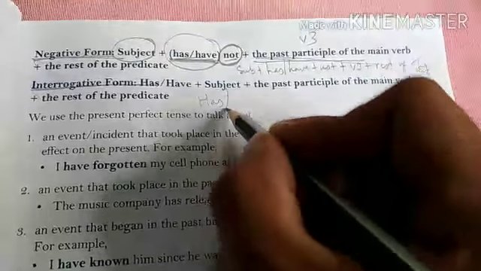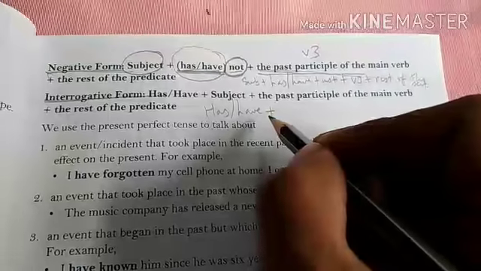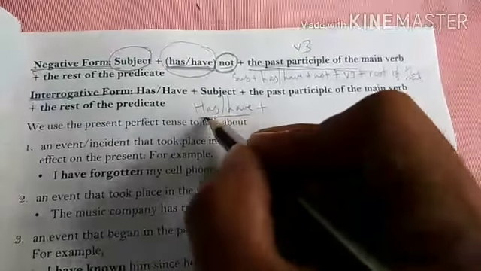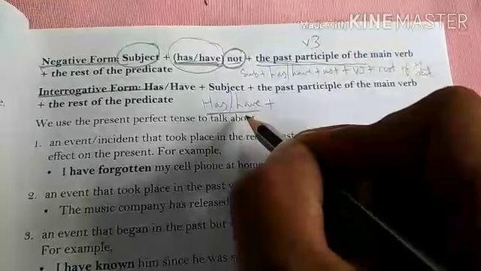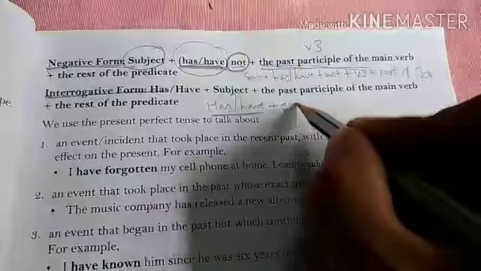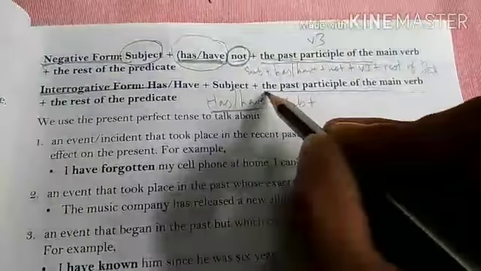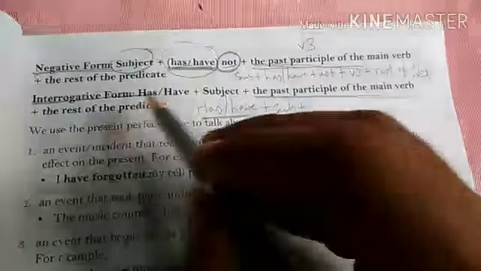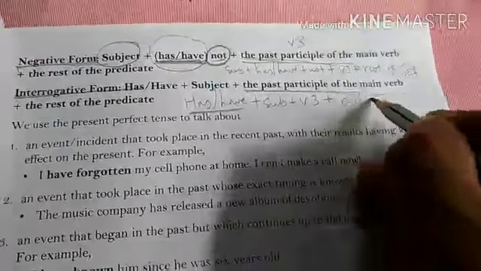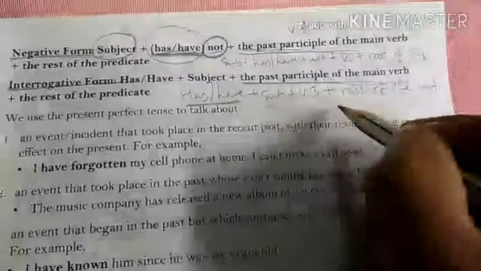The subject comes in between the helping verb and main verb. The main verb, since we are learning the present perfect tense, should be B3, plus the rest of the sentence or rest of the predicate.